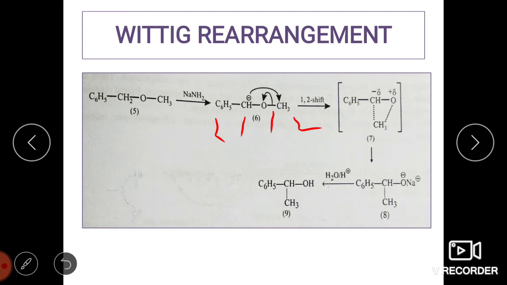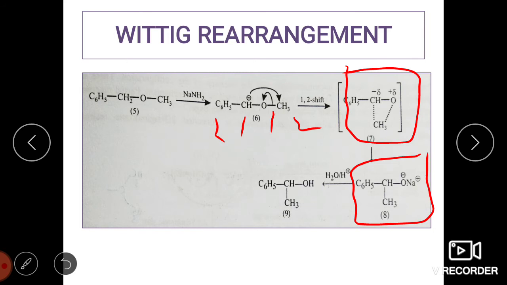The next step would be, once the CH2 minus grabs the electrophile CH3 plus, there is going to be a negative charge on oxygen. So oxygen is going to have a negative charge and CH is going to form a bond with CH3 like this. So now this forms an alkoxide ion. Alkoxide is nothing but methyl or a hydrocarbon linked to an oxygen bearing a negative charge. And before that, you can see the transition state here.